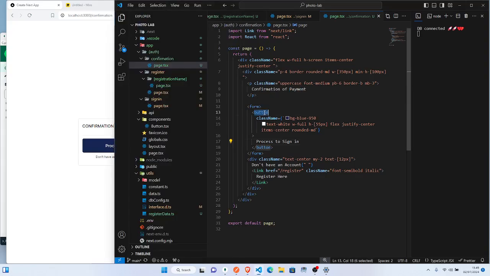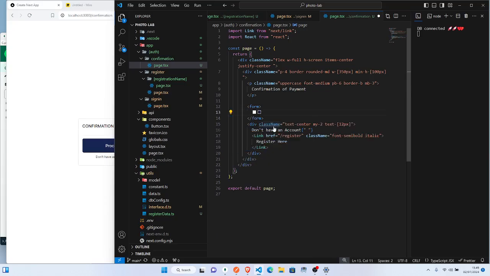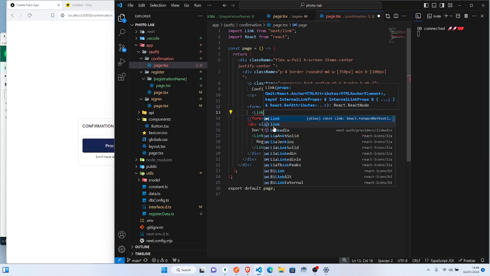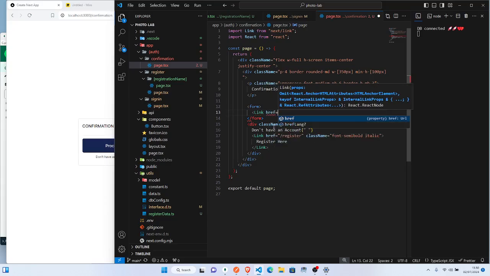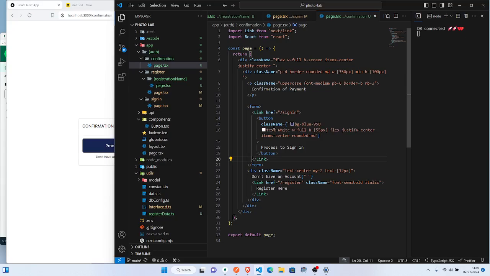So this button, let me just cut them out. So I will call the link tag. So I would say href sign in, paste this thing here. Okay, good. So proceed to sign in.